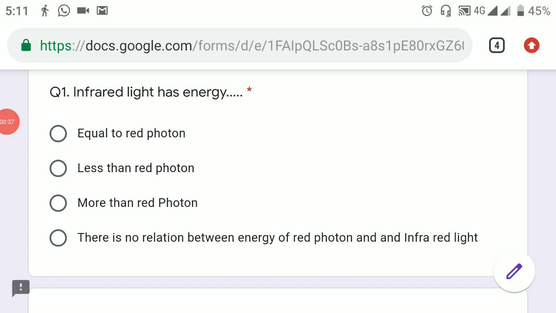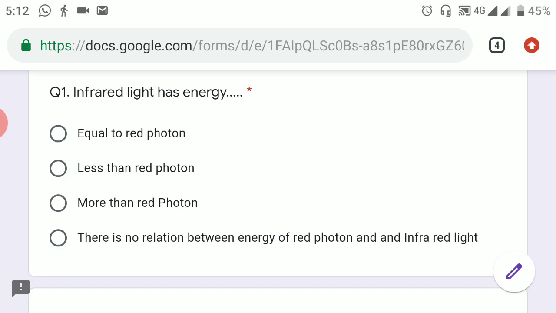So the question one was: infrared light has energy. The options were equal to red photon, less than red photon, more than red photon, and there is no relation between energy and the red photons. As the name itself indicates, infra means inferior and red means red light.